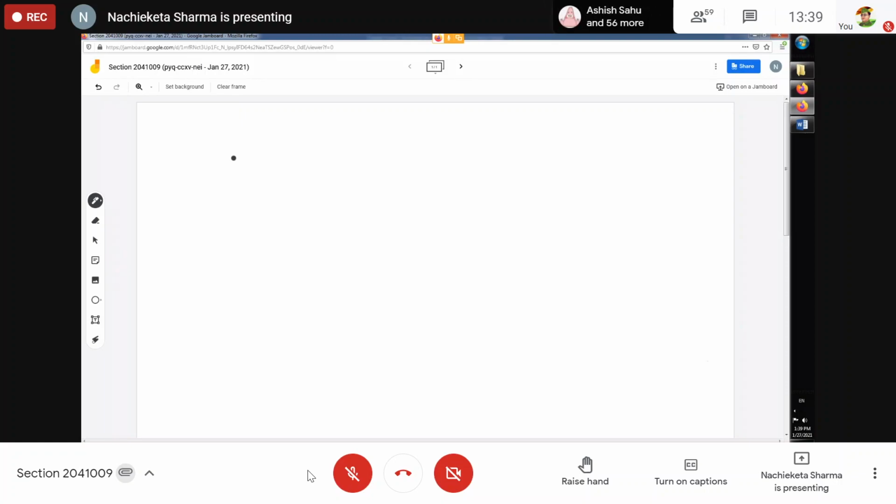Now the free body diagram includes the car's weight and the two forces exerted by the road, the normal force and the horizontal friction force. The friction force must point toward the center of the circular path in order to cause the radial acceleration. The car doesn't slide toward or away from the center of the circle, so the friction force is static friction. Yes, here it has very clearly mentioned.